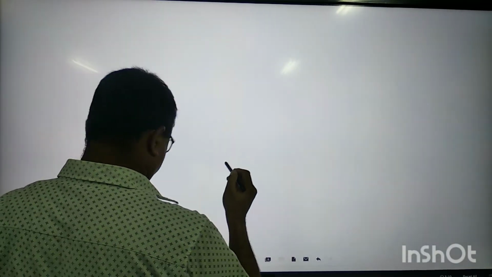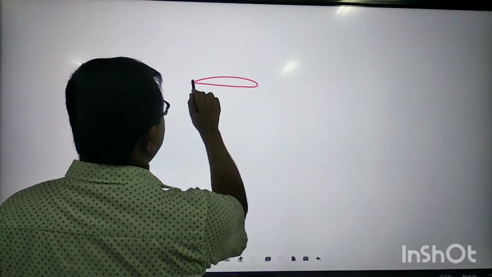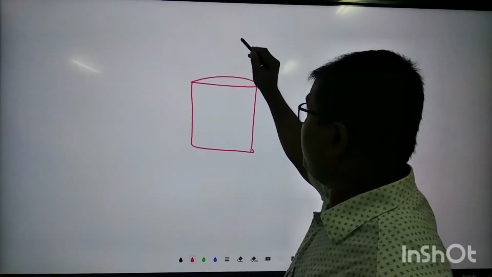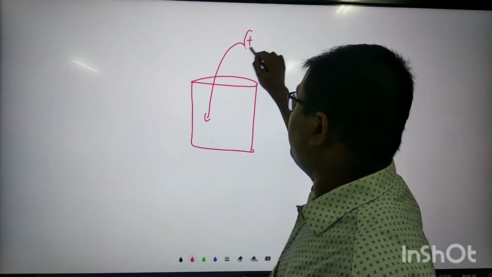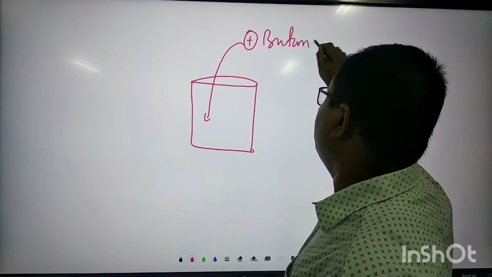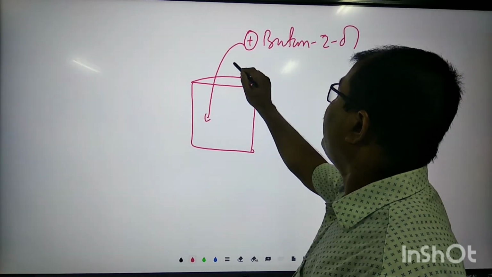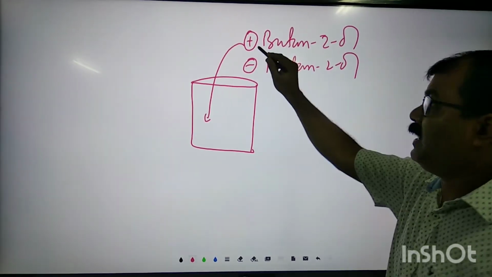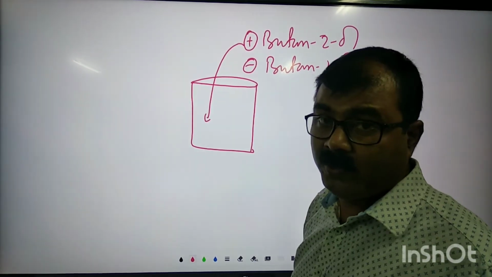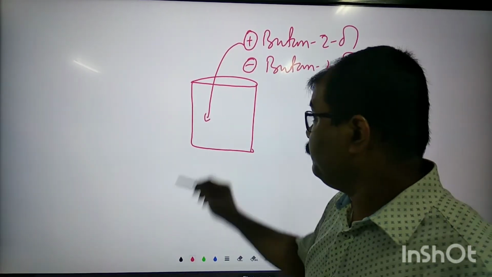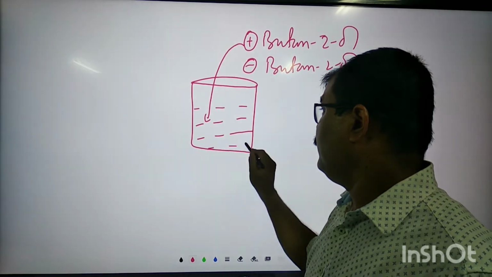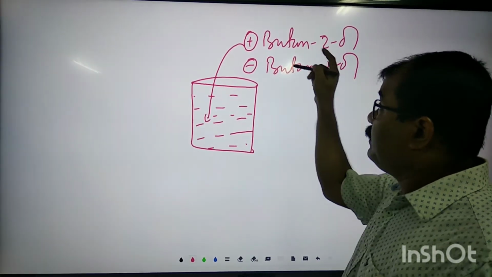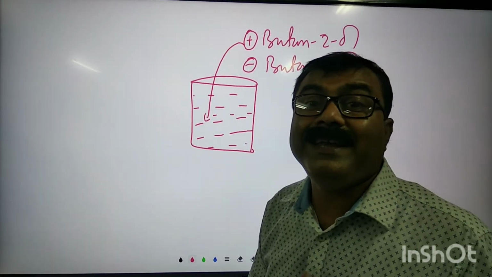So if we mix two enantiomers in equal proportion, say for example, you are mixing plus butane 2-ol and minus butane 2-ol. Plus means dextrorotatory, minus means levorotatory. In equal proportion, if we mix, then what will happen? What is the result? This mixture will be optically inactive.